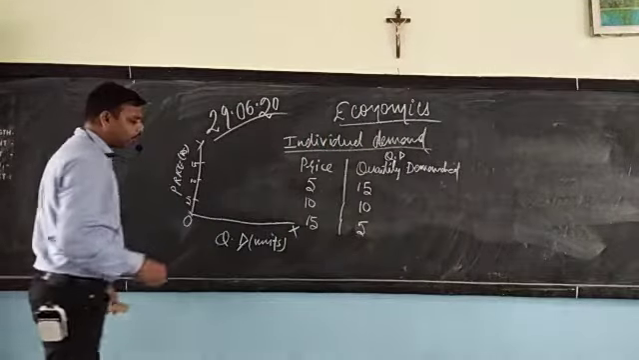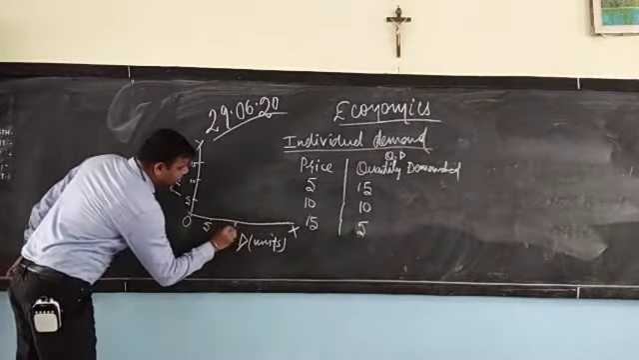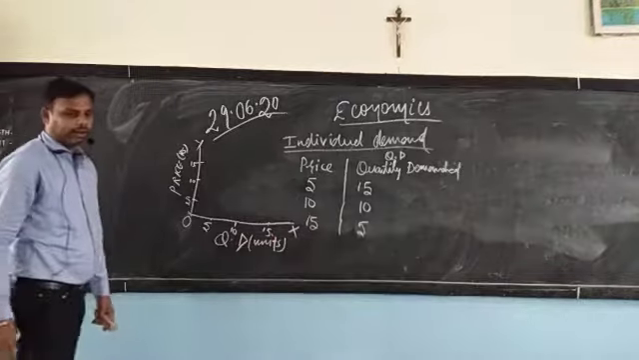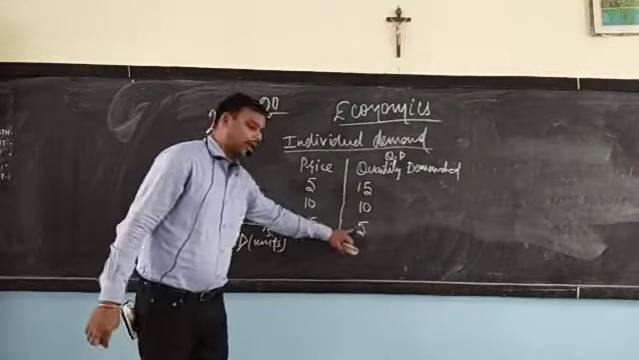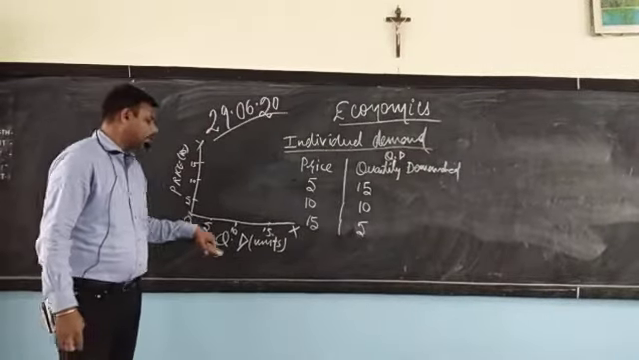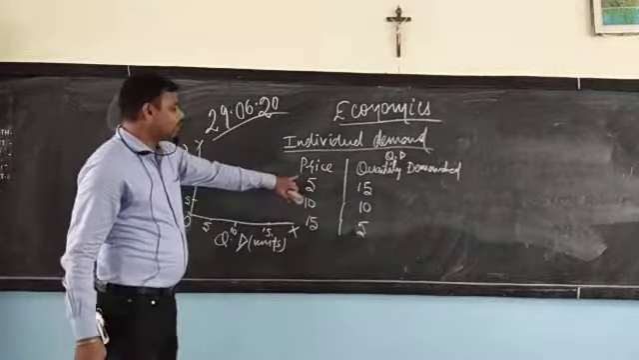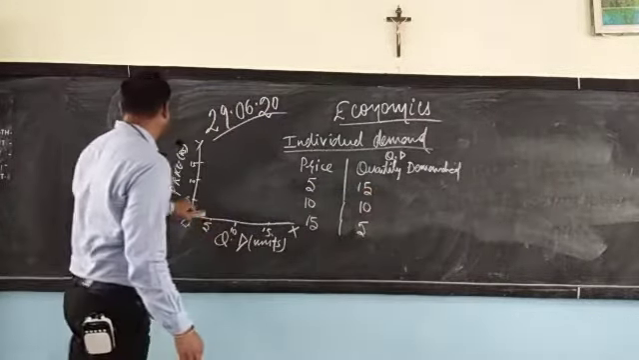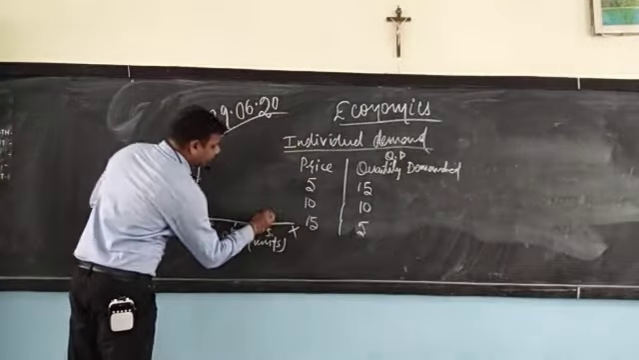Same is the case with the quantity demanded: 0 to 5, 10, 15. We'll take 15 only because our maximum is 15 and the minimum is 5. That is why we have begun with 5 and the maximum is 15. Now, the first point says price is rupees 5, quantity demanded was 15 units. So at rupees 5, what is the quantity demanded? 15. We'll just go straight to this and put it here.